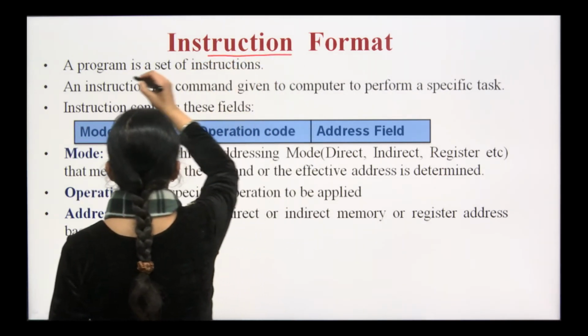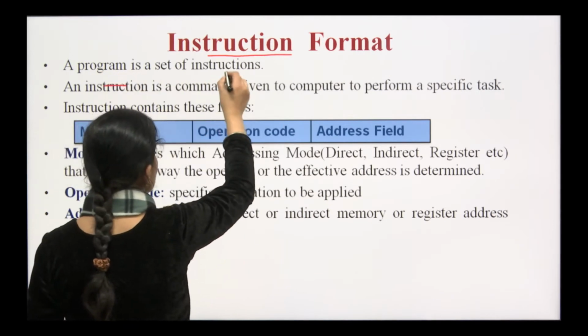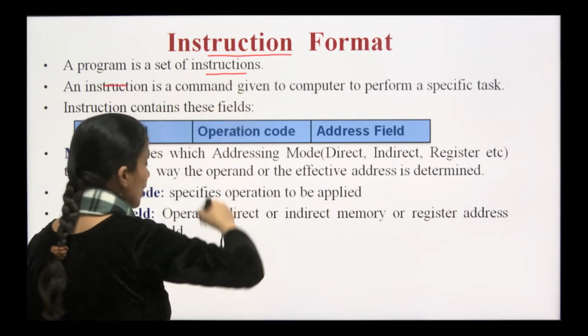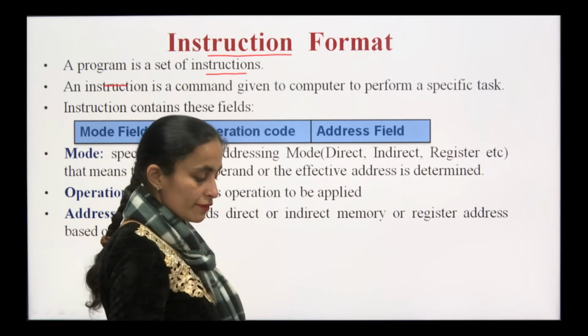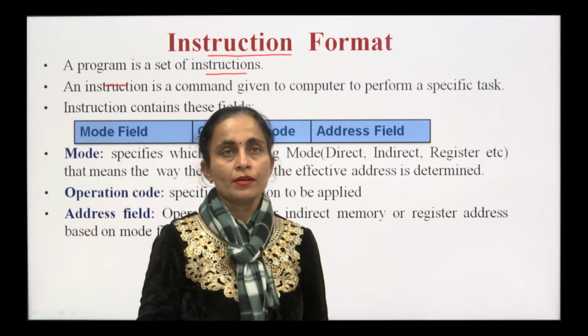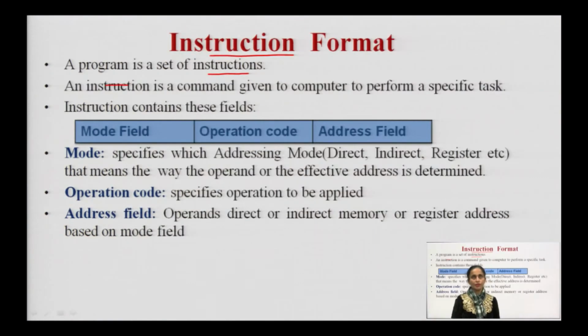As we all know, a program is a set of instructions. Suppose we have written an addition program and we as a user have to execute it. All the instructions written in that program will be executed in a sequential manner, starting from the first instruction till the nth instruction, suppose there are n instructions.